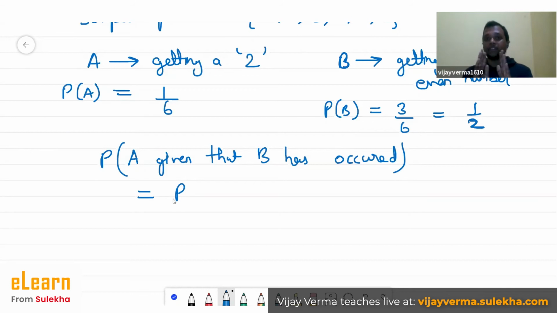If I write it down like this, A given that B has occurred, there's a shortcut method to denote this conditional probability. It is written like this: probability of event A given that B has occurred, with a slash in between. So this is the notation we use for conditional probability.